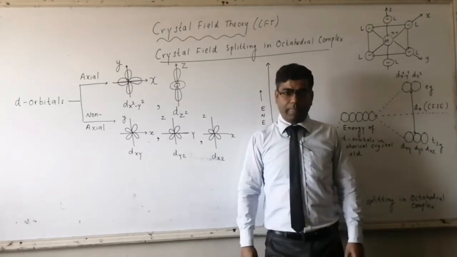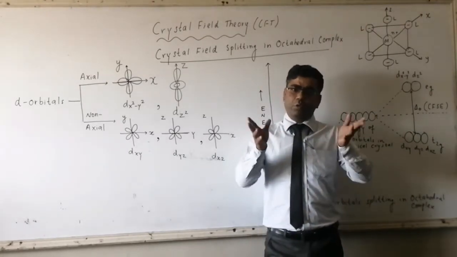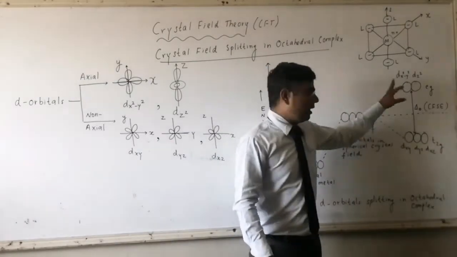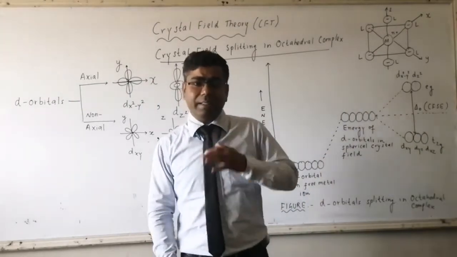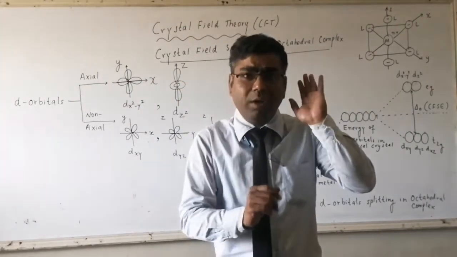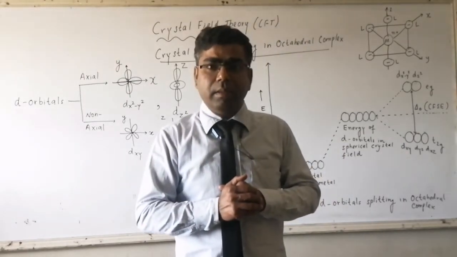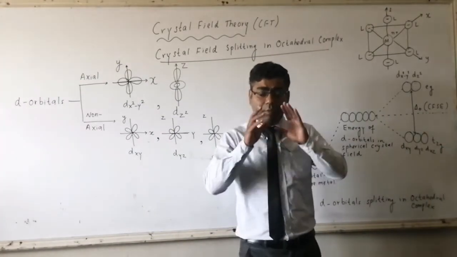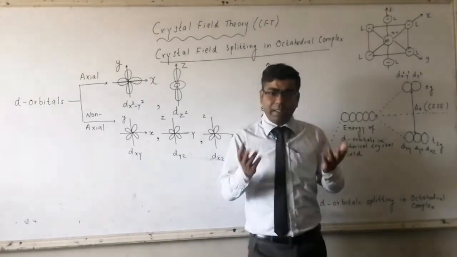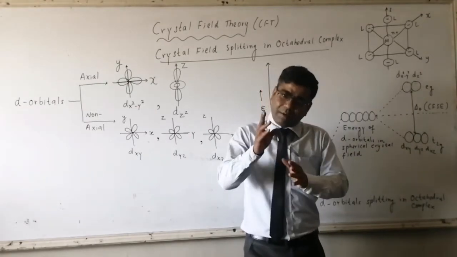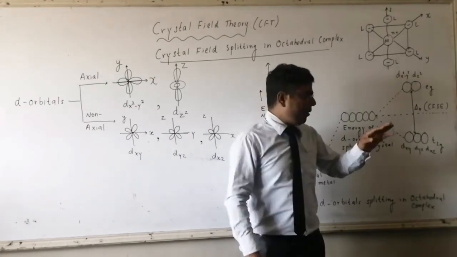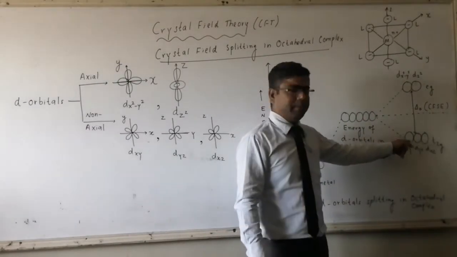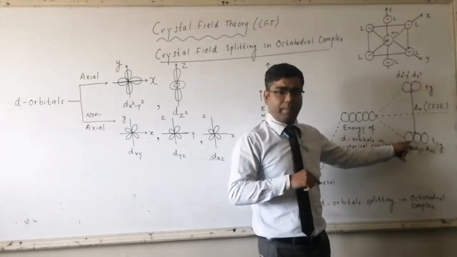Now about the 4th electron. Suppose we want to accommodate 4 electrons. Where will we place the 4th electron, in T2G or in Eg? Because a strong ligand is there, the splitting energy is more than the pairing energy. If we want to send an electron to higher energy Eg, it will require energy. And if we want to pair an electron, that will also require energy. Here, pairing energy is less than the difference, that is delta O. So the electron will be paired here if ligands are strong.